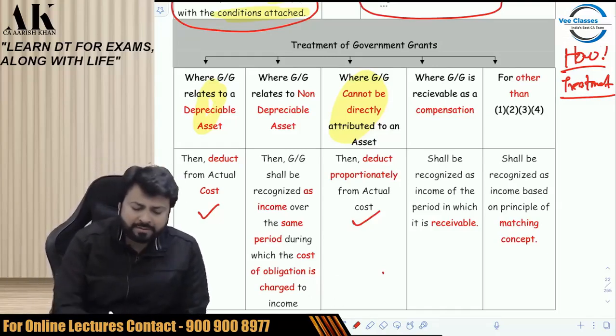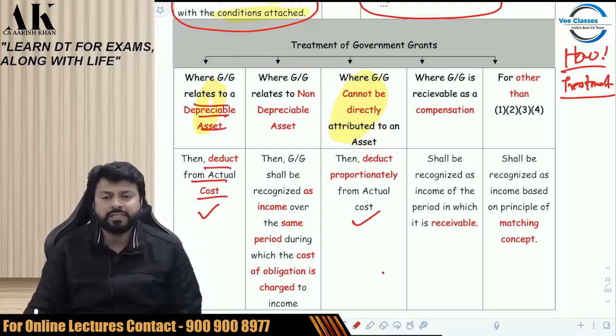So what you do for a depreciable asset, where the government grant relates to a depreciable asset, then deduct from actual cost. Deduct from what?